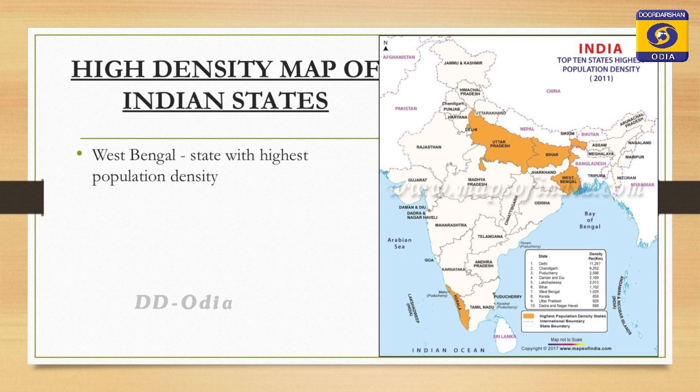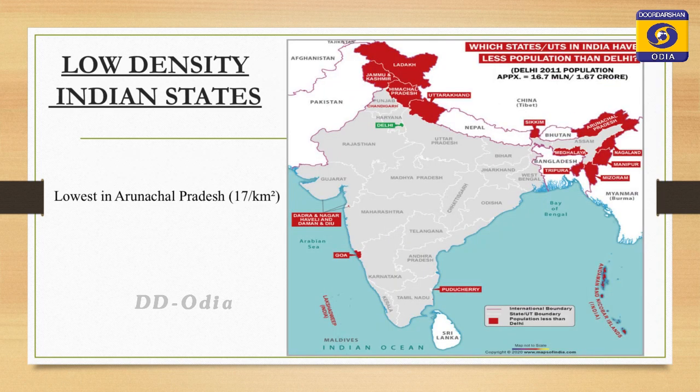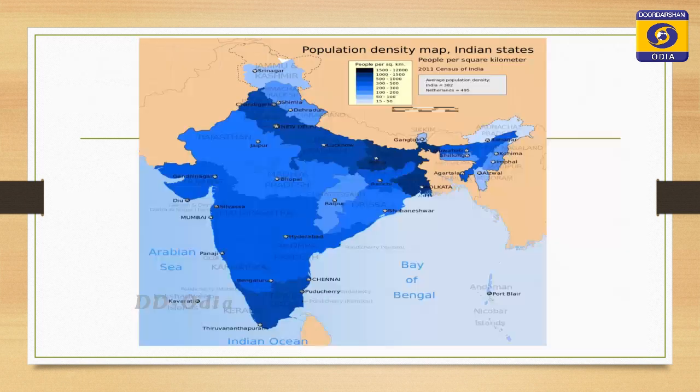Next, the low density states of India. The lowest density state is Arunachal Pradesh, which has only 17 persons per square kilometer. Some other low density states clearly visible in this map are Jammu Kashmir, Himachal Pradesh, Uttarakhand and some northeastern states. This is a map of the population density of India, where it is clearly visible that the darker the color, the more the density, and as the density decreases the color lightens.